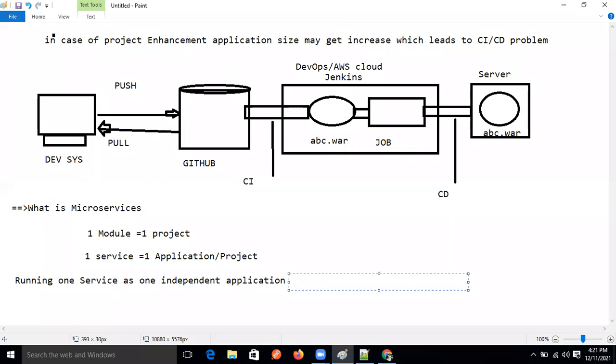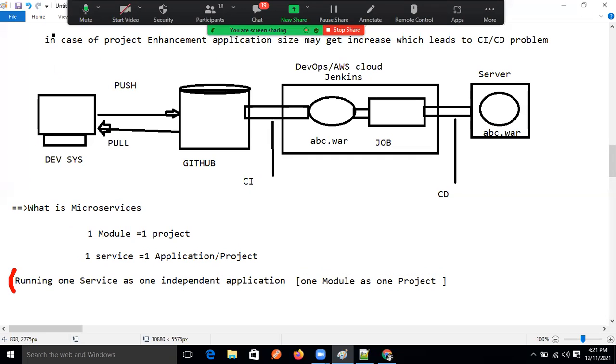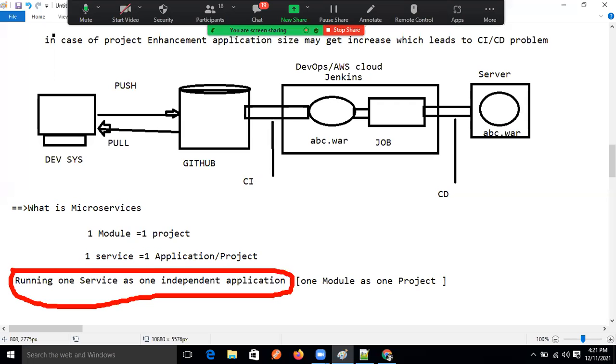So normally, one module is one project in microservices. This is a simple definition I'm giving, guys: running one service as one independent application is nothing but microservices.